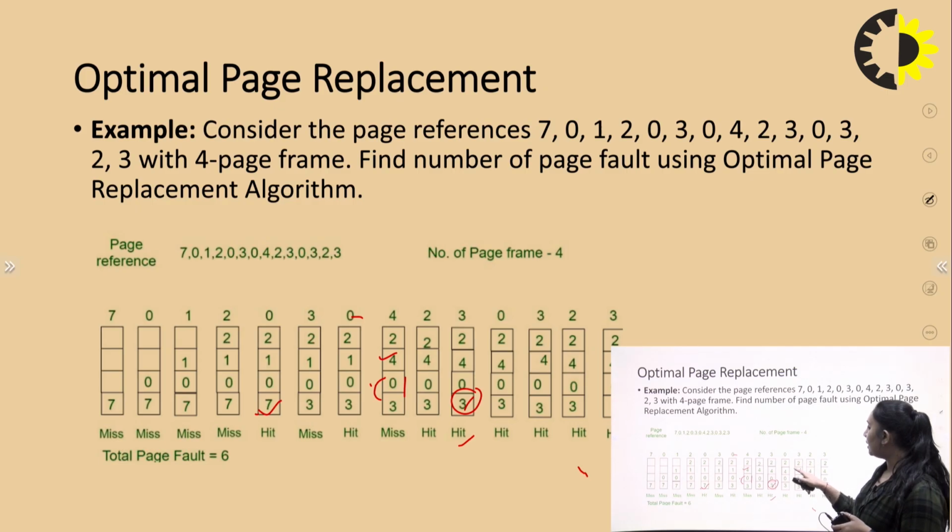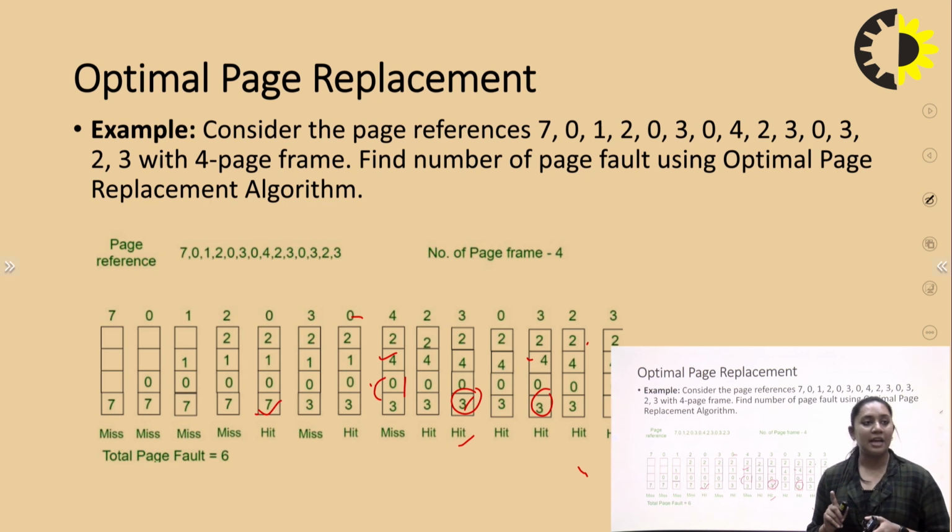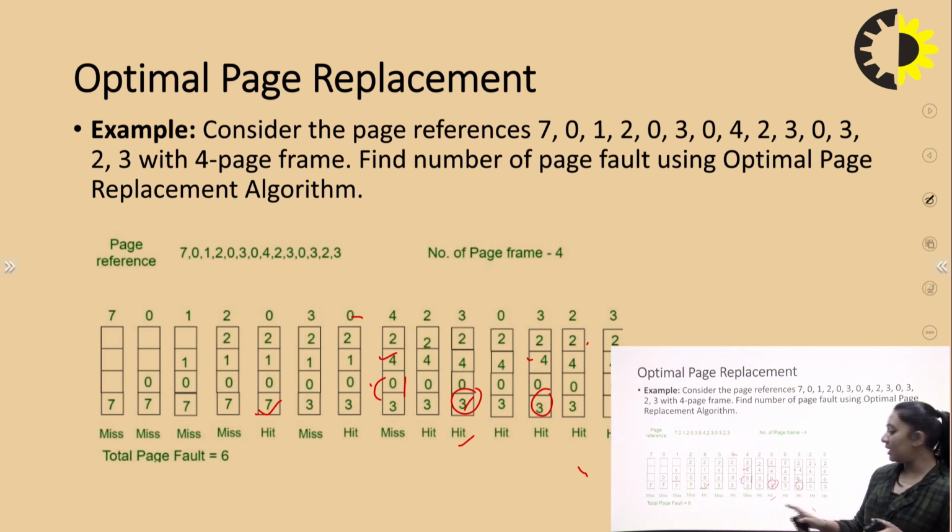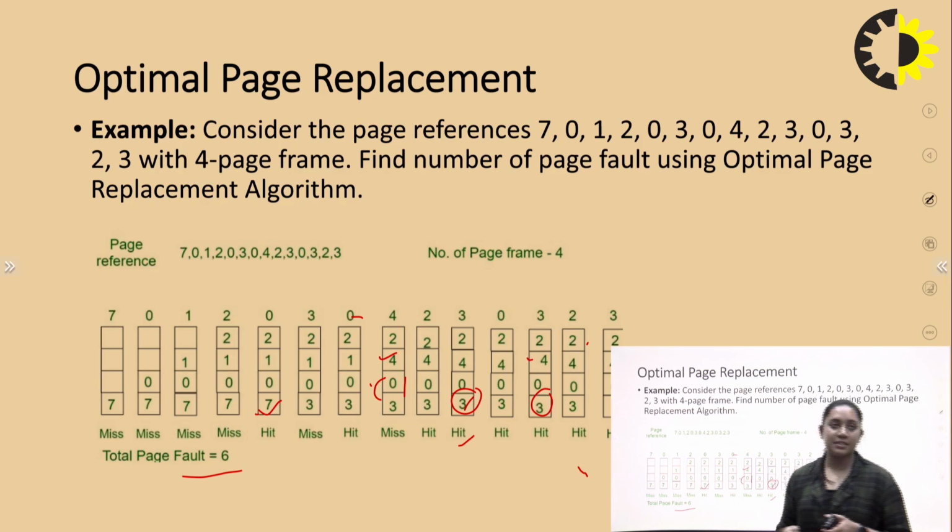Next one is 3, already a hit, so we can't replace it. Then next is 2, already present, so we can't replace it. Then next is 3, already present, so we don't need any replacement. So the total number of page faults is 6.